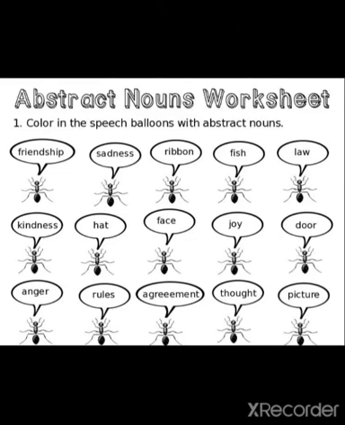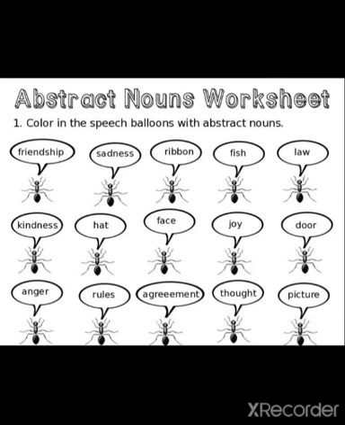Okay class, I have brought a very short activity for you. You don't have to attempt it on any piece of paper, or do it anywhere. Just do it orally. Fine, these are some abstract nouns and some other common nouns. Different multiple nouns are there. What you have to do is find them out. Here it is written, color in the speech balloons with abstract nouns. You don't have to color anywhere, just find out. I'm reading them, you just recognize.